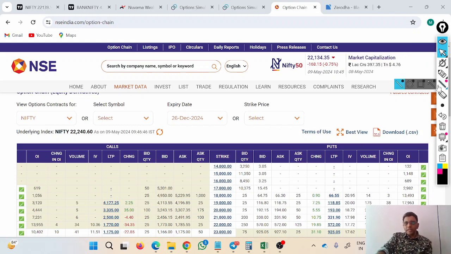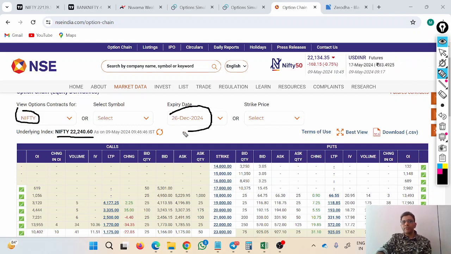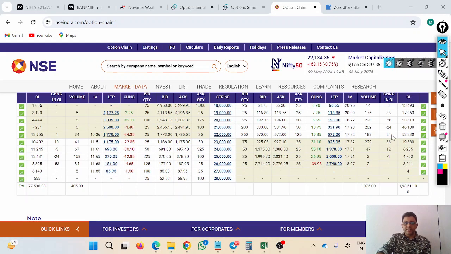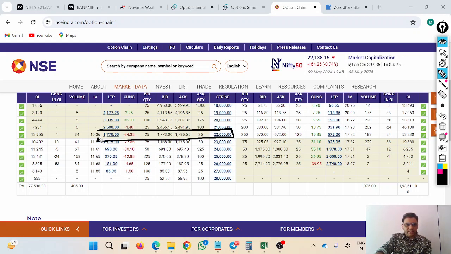Now currently the market spot price is 22,240. It is written over here 22,240 Nifty contract, and I have selected for December 24 expiry. And if I want to buy a call option, 22,000 call option, that is the at the money. If I want to buy this 22,000 call option which is at the money, how much premium I need to pay? I need to pay 1,770 rupees I need to pay.